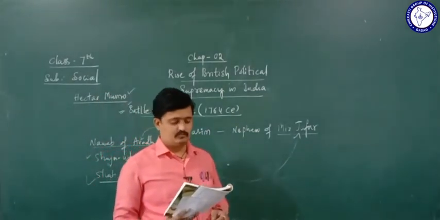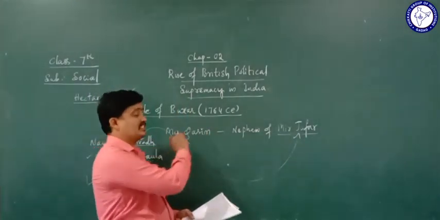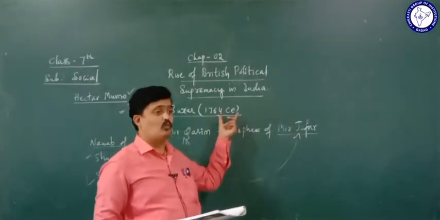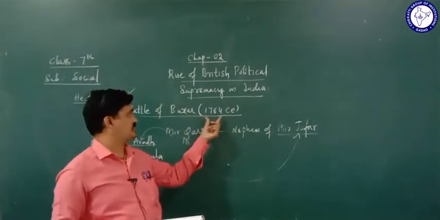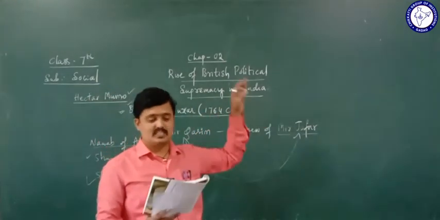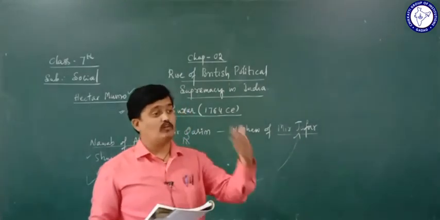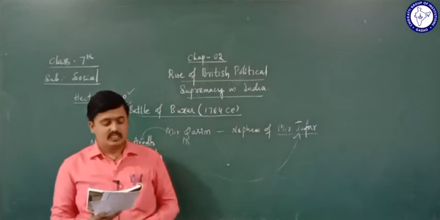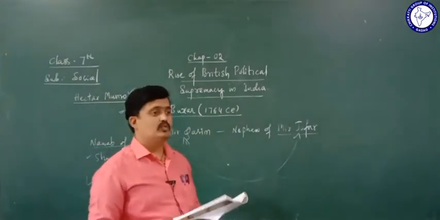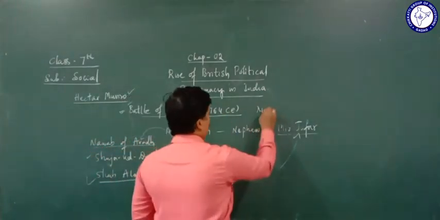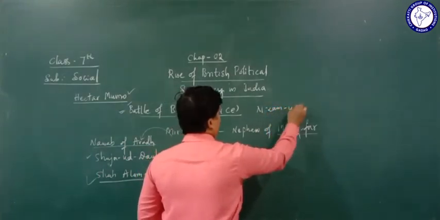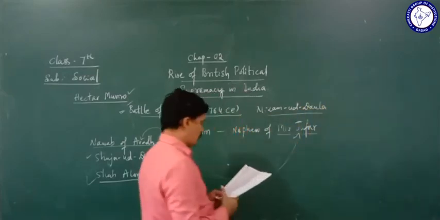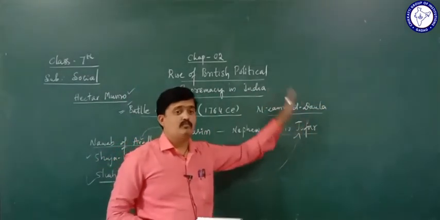Got it? And finally, in the year 1765, after this war happened in the year 1764, after the death of Mir Jafar, Nizam-ud-Daula became the Nawab of Bengal.